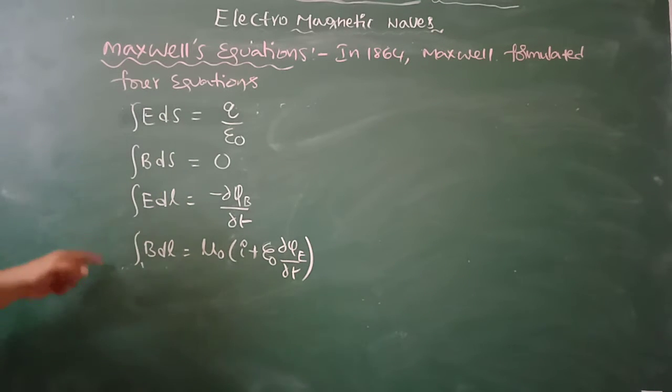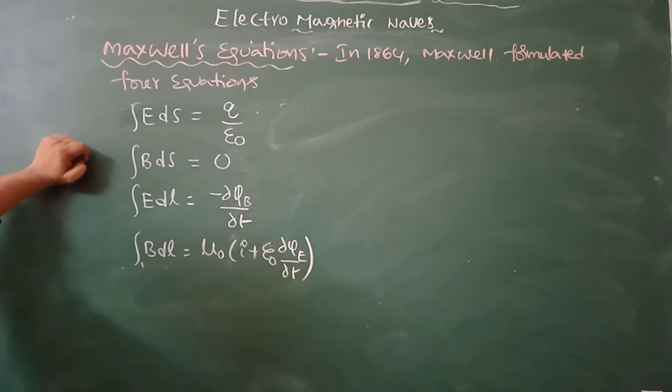So these four equations are Maxwell equations in integral form.